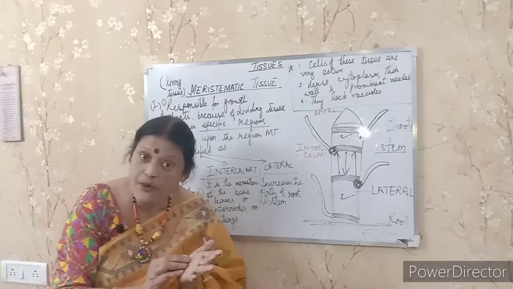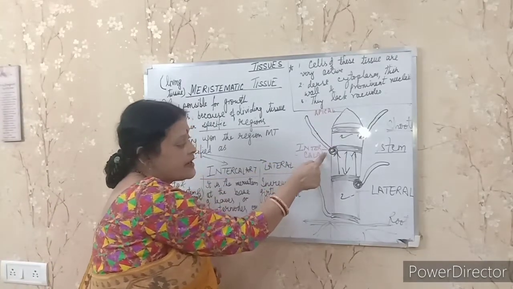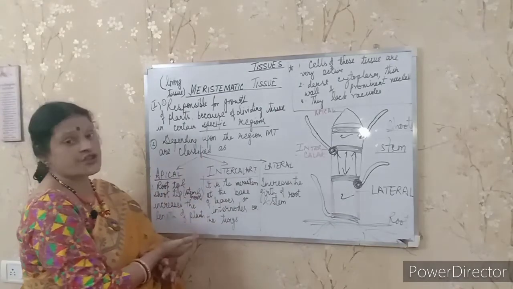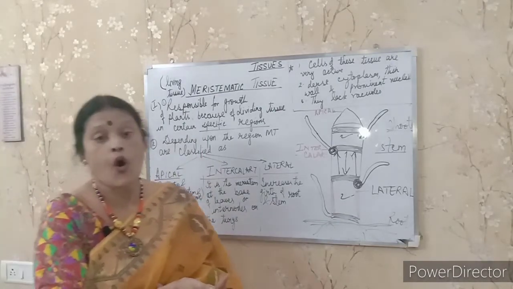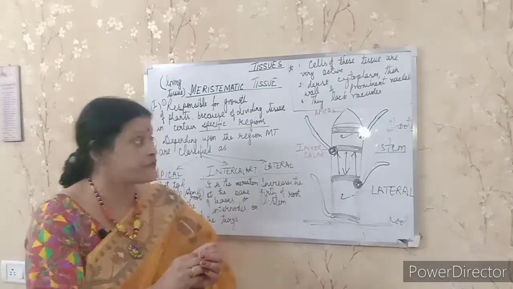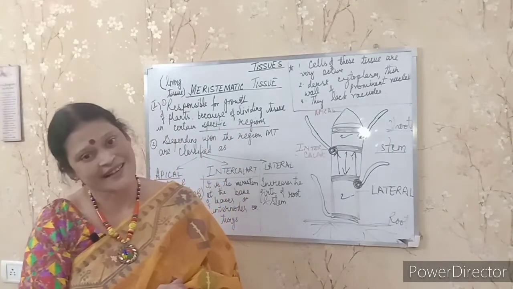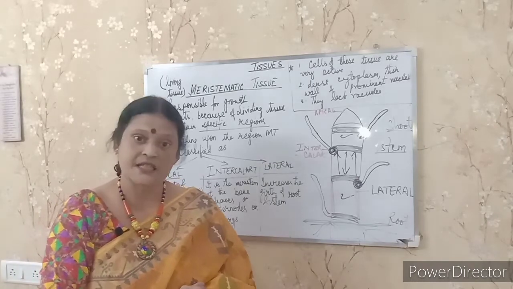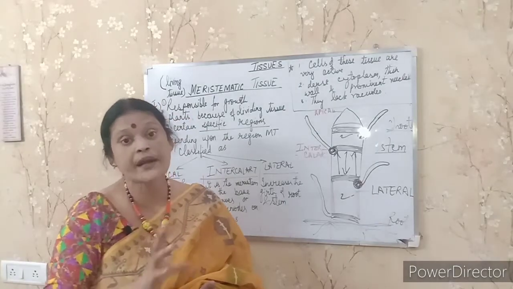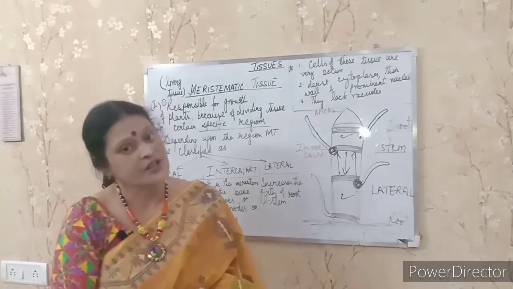So depending upon the region, the meristematic tissues are divided into apical meristem, intercalary meristem and lateral meristem. Clear? This comes for a 3 marks question. Very, very important. It always helps in growth of the stem and root tip. If you cut the twig of a new plant, the plant will not grow. It will die. So very, very important. Don't do this experiment, but I am just saying, never cut any new twig. Don't cut the tip of the plant, otherwise the plant will die off.